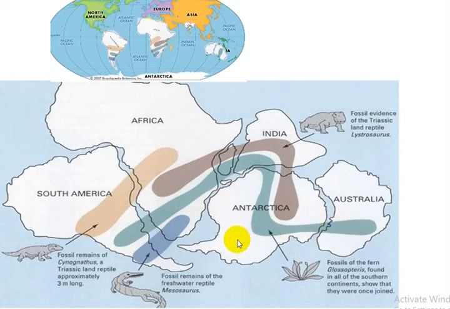So this pattern of distribution of fossils in South America, Africa, Madagascar, India, Antarctica and Australia indicates that these continents were once joined together.